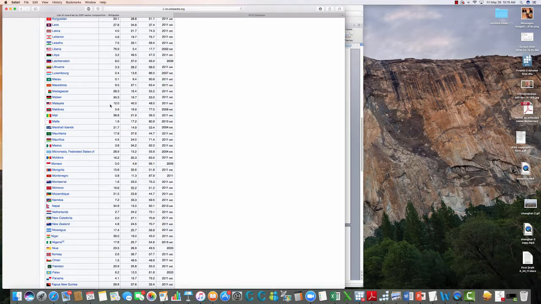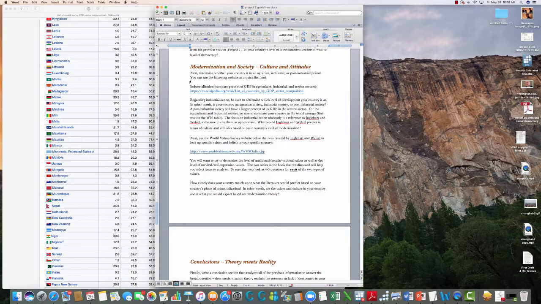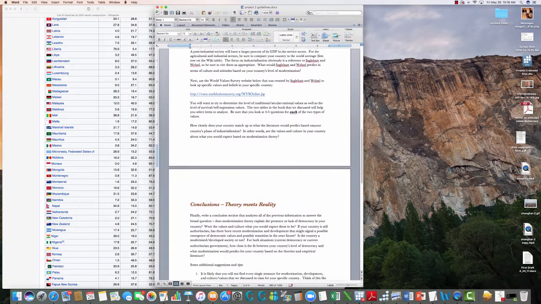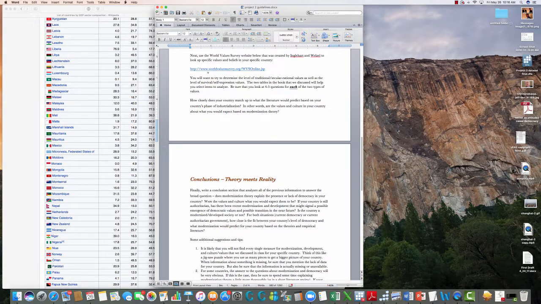Notice the breakdown for Malaysia. It means that Malaysia is still an industrial society. We could say that they might be moving more towards post-industrialism, and I think that's probably accurate given what I know about Malaysia. But nonetheless, this is clearly between Somalia, which is agrarian, and the United States, which is post-industrial. So we would say that Malaysia is somewhere around the industrial stage of development. So that's the first part of the assignment, and that'll help you fill out this part right here in the template. Next, let's go to values and attitudes.